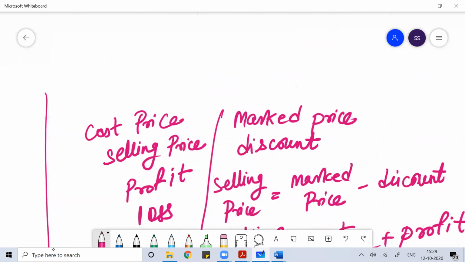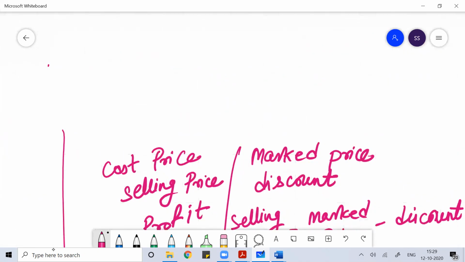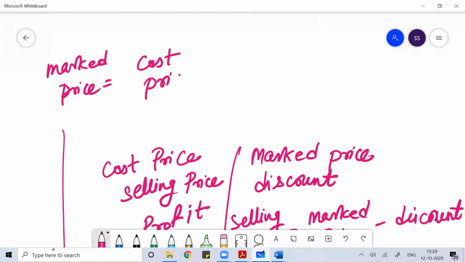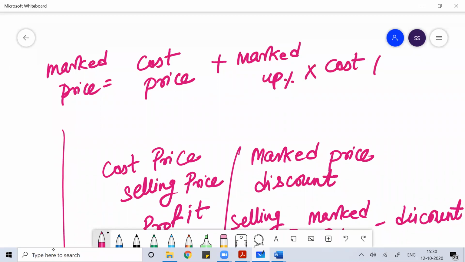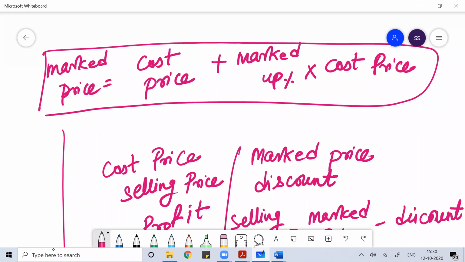The cost price and marked price. Marked price is the price which is printed on the product. This marked price is calculated on cost price, where marked price is cost price plus marked up percentage into cost price. No one knows at what price you buy the product. Everyone knows the price which is printed on the product.